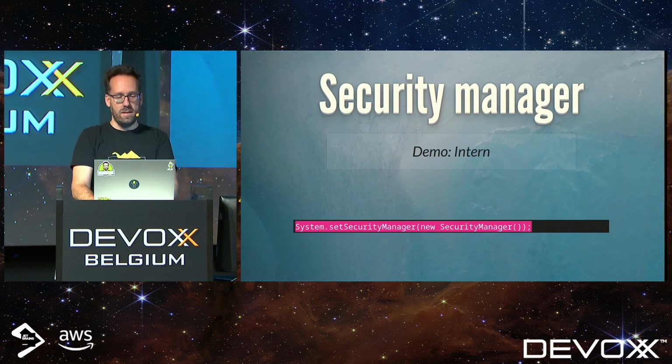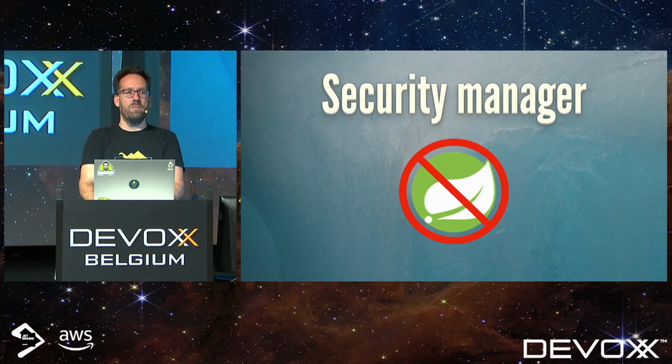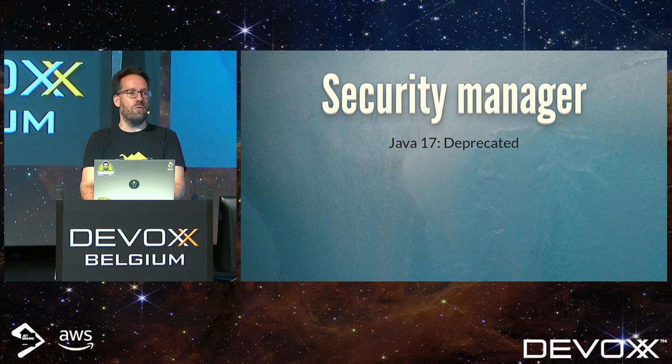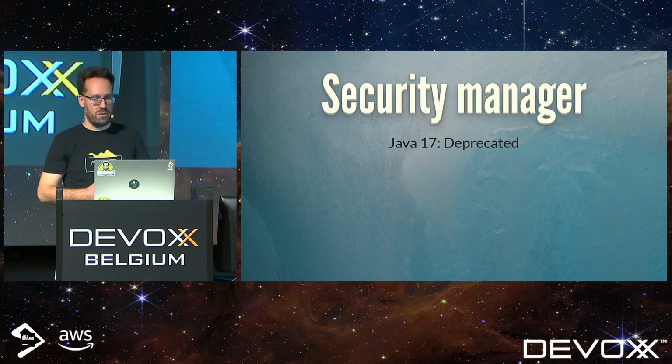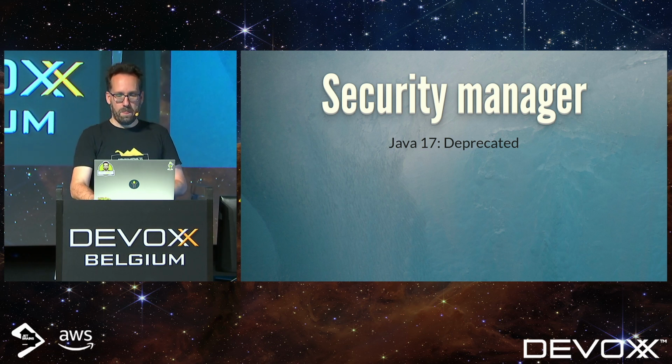So using a security manager is problematic because, of course, tools like Spring use reflection all the time, so you have to configure it really carefully, otherwise it won't work. And of course, in Java 17 it got deprecated, and in Java 18 even more so. It's going away.